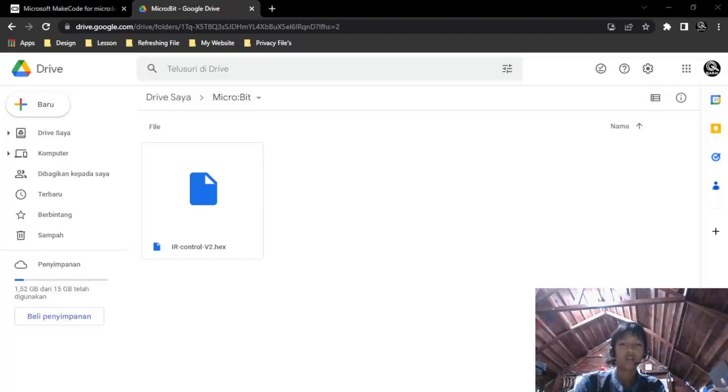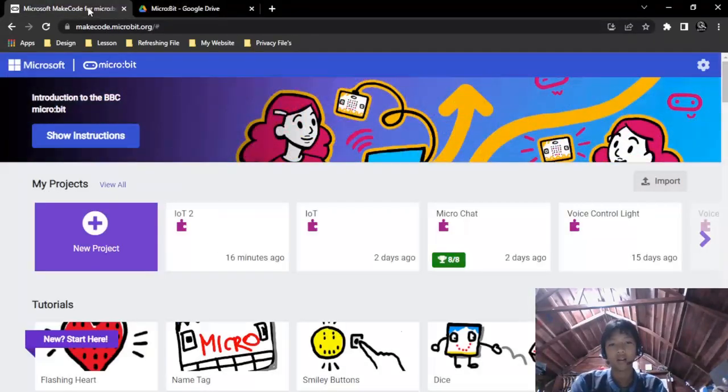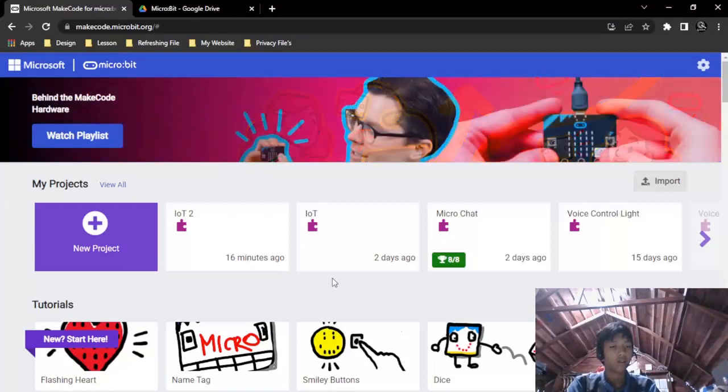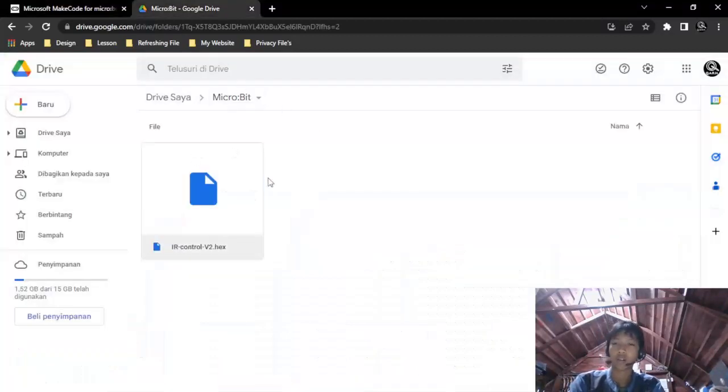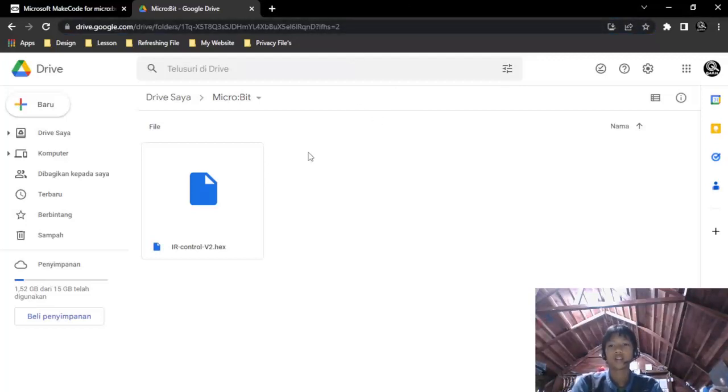So today in this video, I will tell you how to make our microbit move by using an IR remote control. We can move our microbit using this remote, just using this block. First, you need to go to this link. I already sent you the link in the description, and then after that download the file